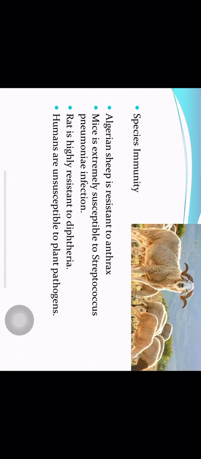Mice are extremely susceptible to pneumococcus. Rats are highly resistant to diphtheria. Humans are not susceptible to plant pathogens. These are various examples of immunity at the level of species. Some particular species has a particular susceptibility or a particular resistance towards certain microbes.